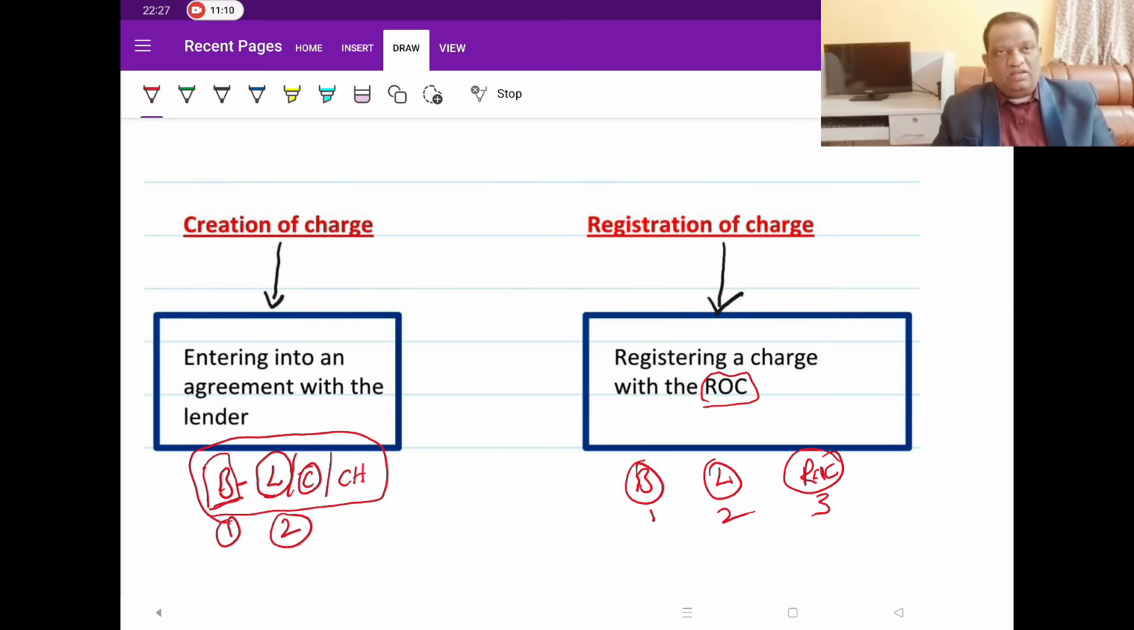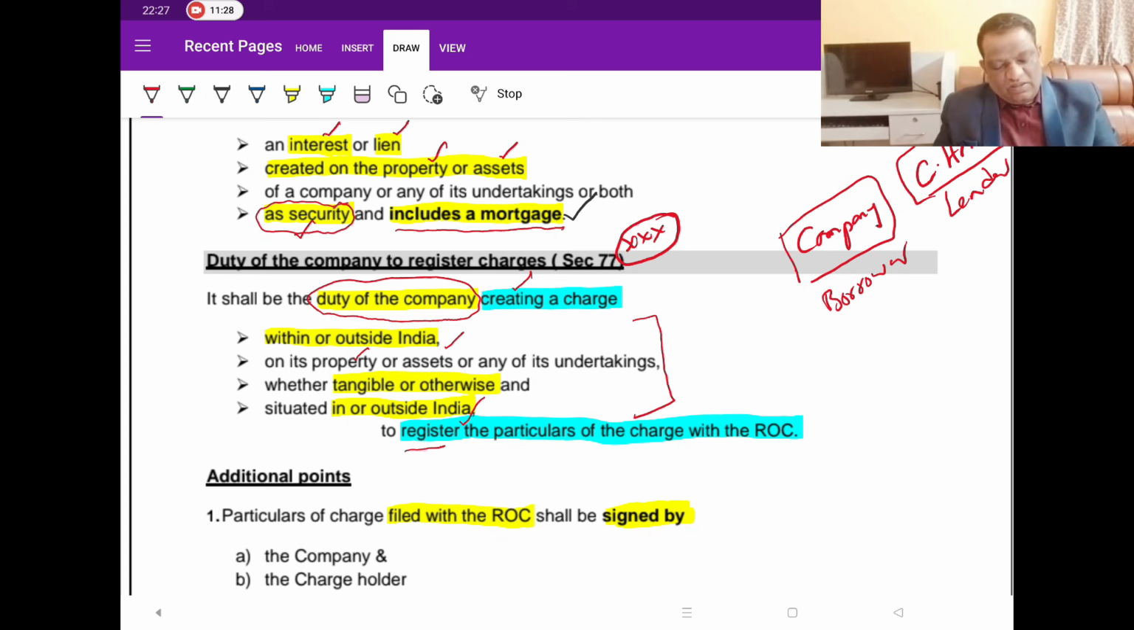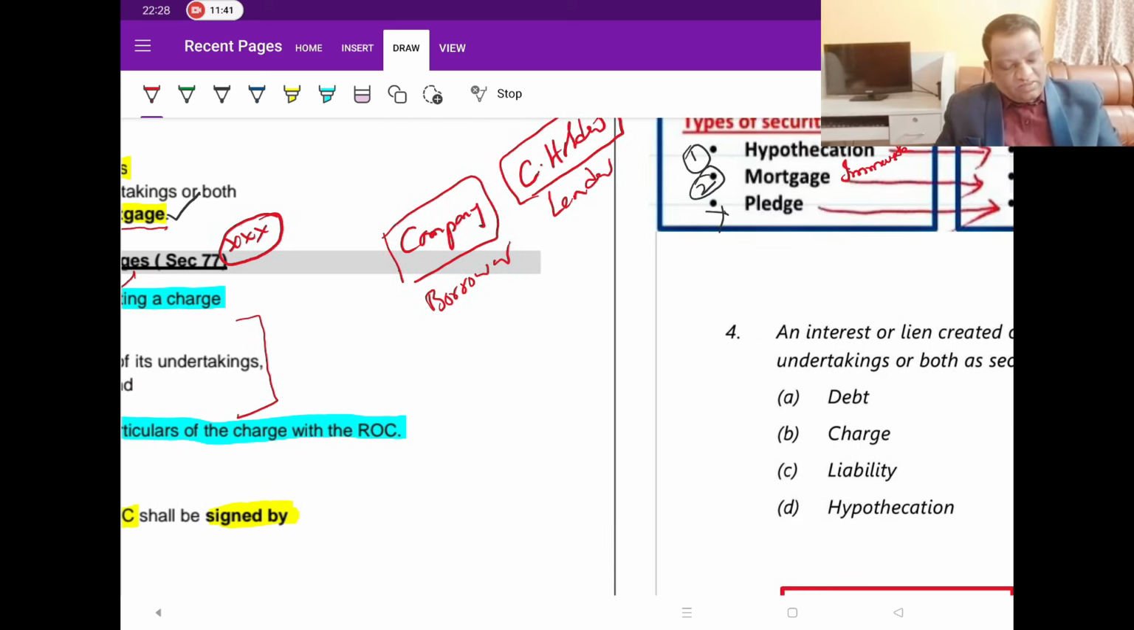So by logic and whatever you have understood, the creation of charge comes first. You create the charge, and whatever charge you have created, you are going to register. And with whom do you register? You are going to register with the ROC. So this is what he is trying to say. Now let's come back to this. Whichever company is creating the charge, this is our point number one, has an obligation to register these particulars with the ROC. So that is the background behind this Section 77.